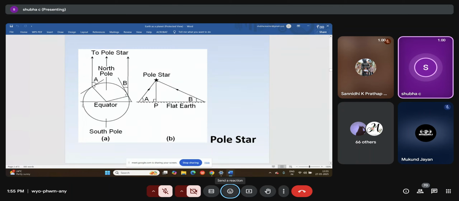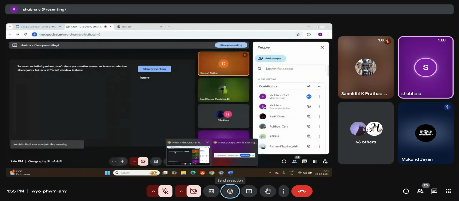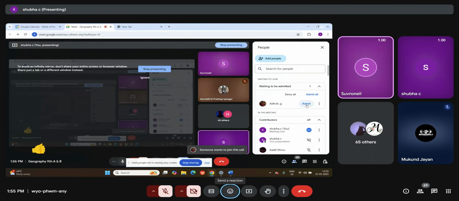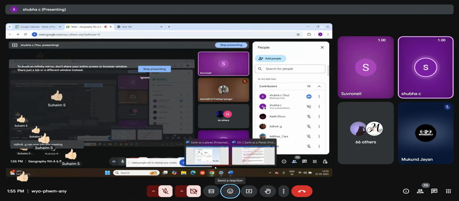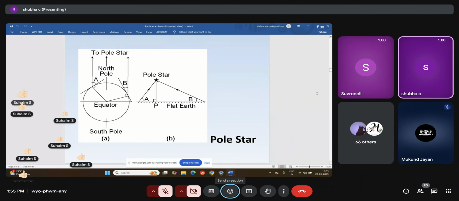The polar star is visible. If the Earth were flat, it could have been visible with the same angle from various places. That is also one of the reasons which proves that Earth is spherical in shape. Clear? Okay. If it is clear, we'll move to the next one.